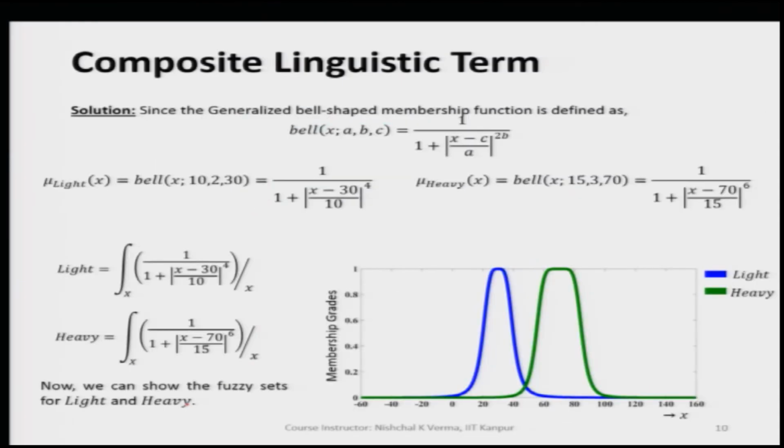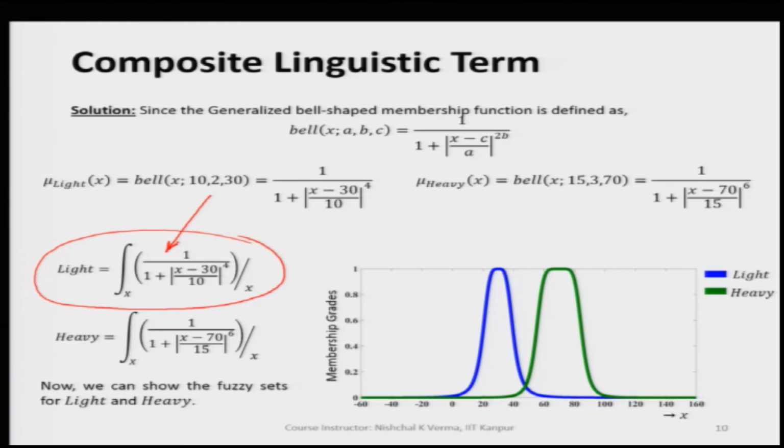So, let us first define the fuzzy set for light. The fuzzy set for light is this here, you can see, and this membership function is coming from here.